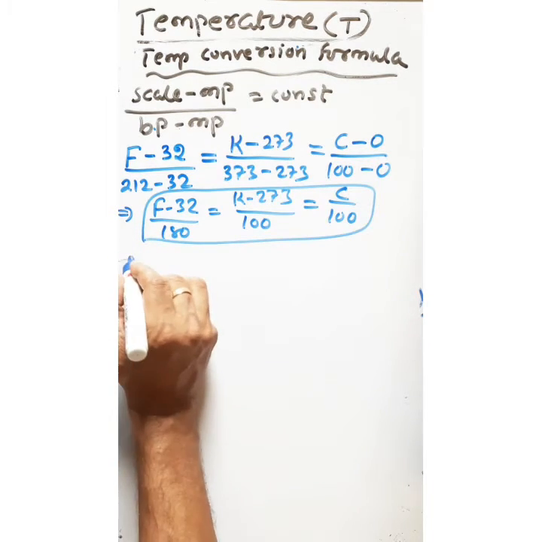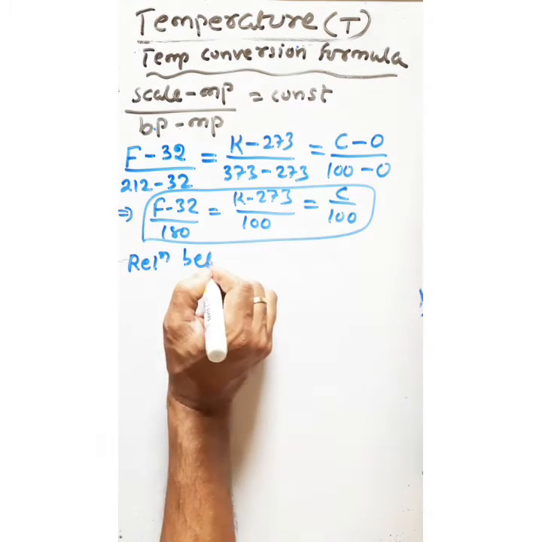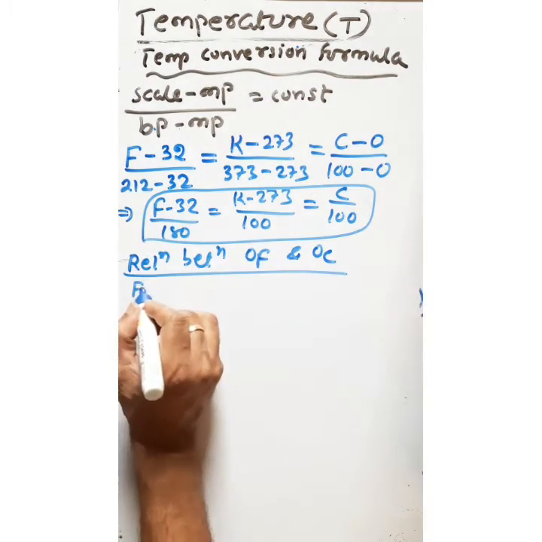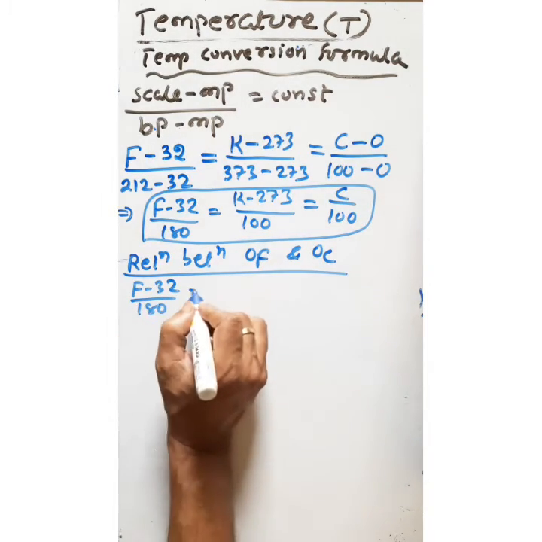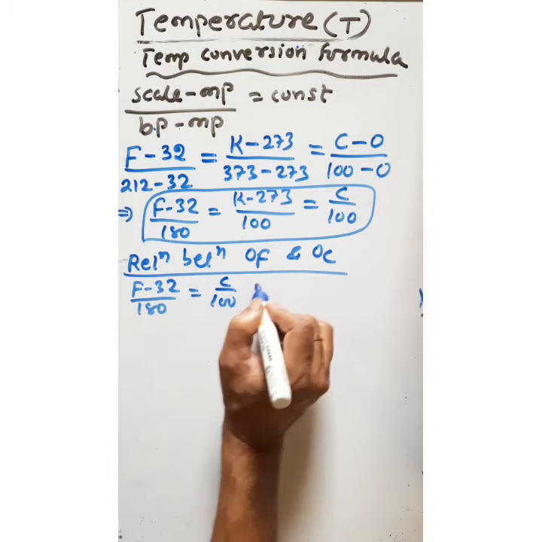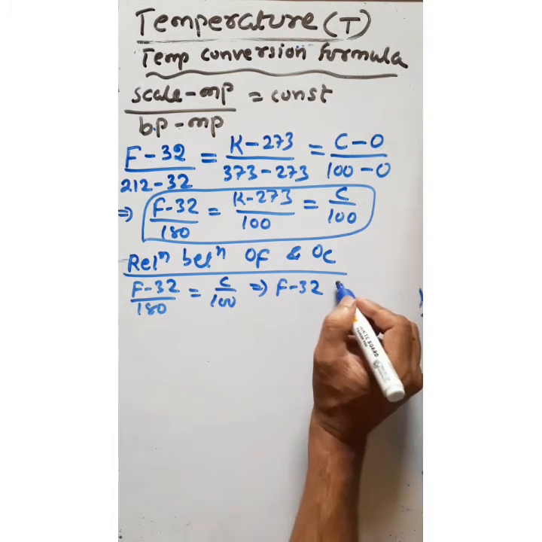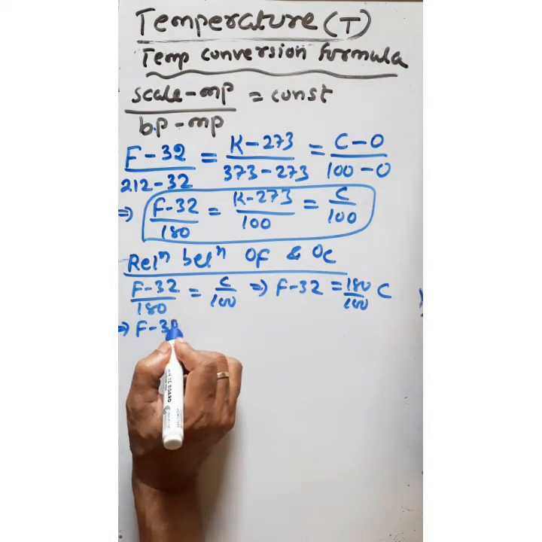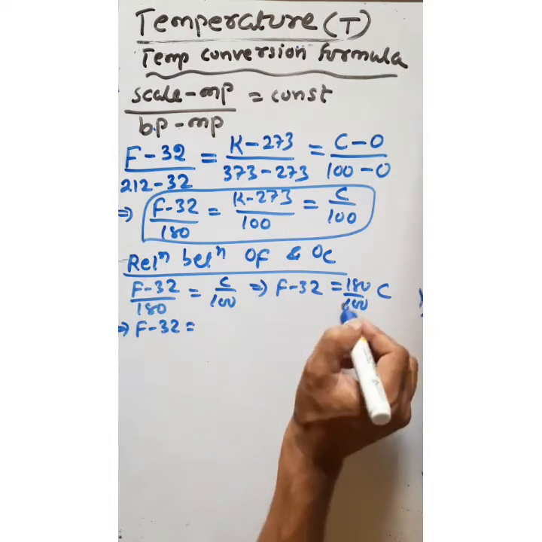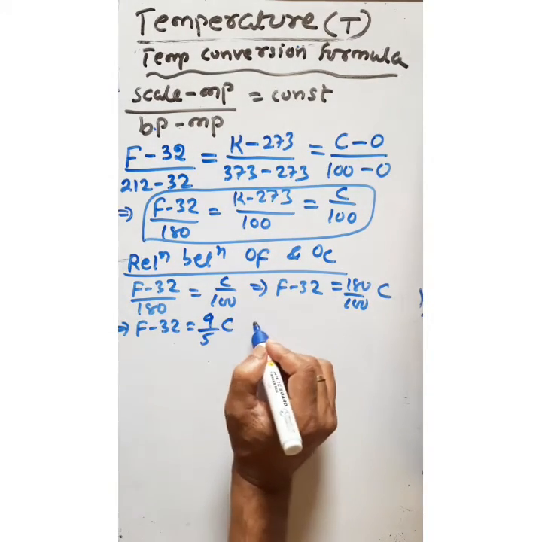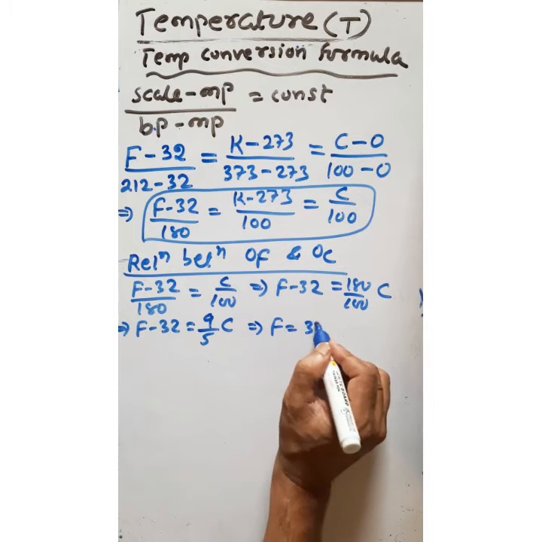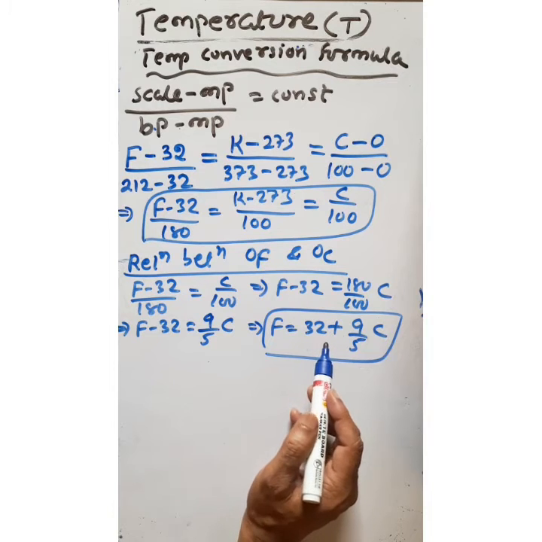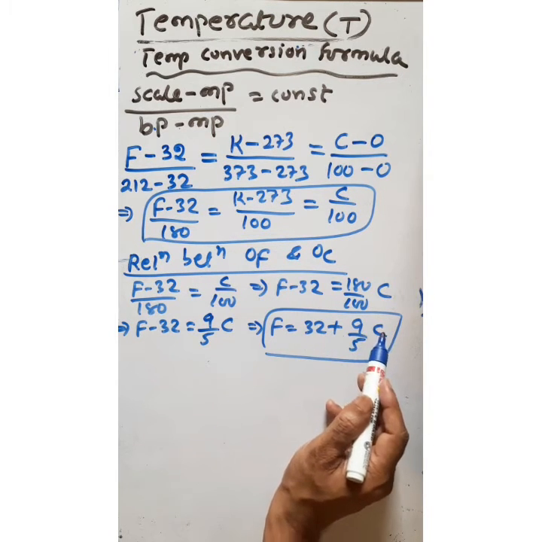Okay, so let us find the relation between the Fahrenheit scale and the degree centigrade scale. Here F minus 32 divided by 180 is equal to C by 100. That implies F minus 32 is equal to 180 by 100 into C. If we reduce, it is 9 by 5 C. That implies F is equal to 32 plus 9 by 5 C. So this is a very important formula when you convert Fahrenheit to centigrade or centigrade to Fahrenheit.